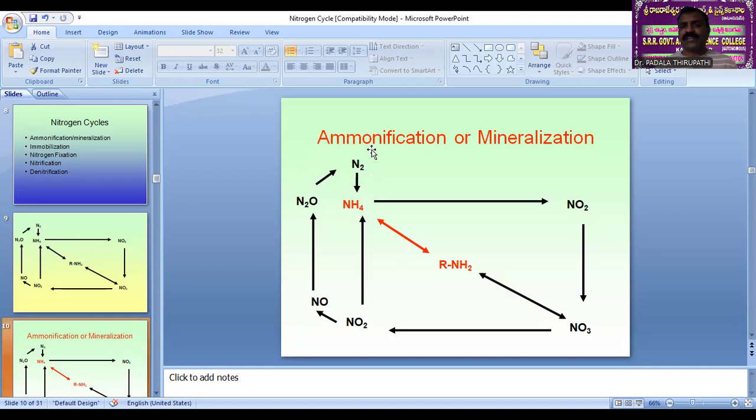In this nitrogen cycle, in the ammonification process, Bacillus species convert the amino acids into ammonia. That we call ammonification. It is nothing but the decaying process, the decomposing process. It is nothing but the mineralization process. Am I clear, my dear friends? Ardham avutundi?